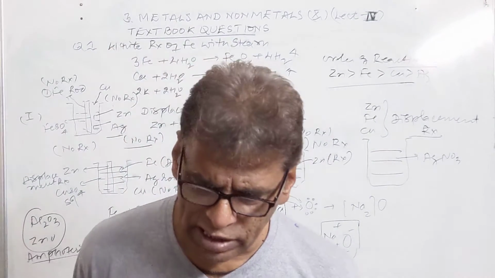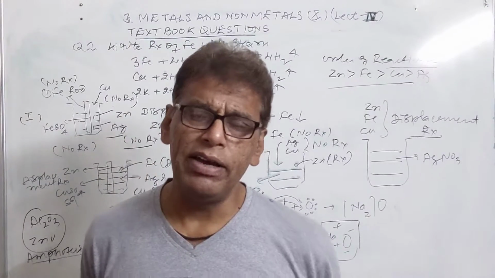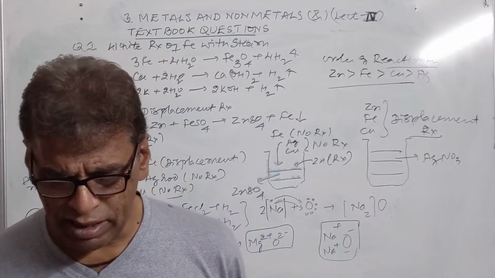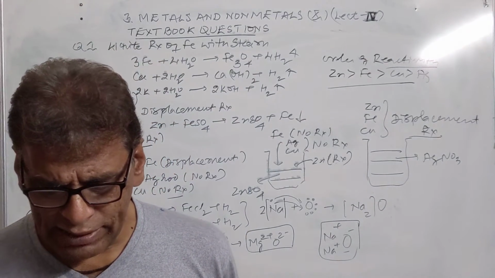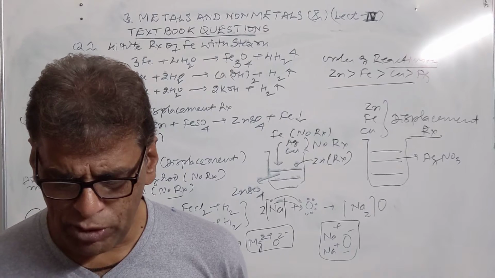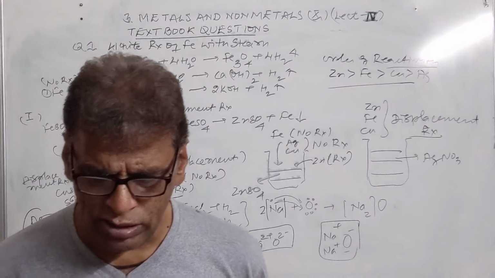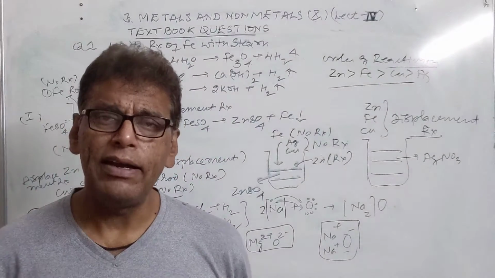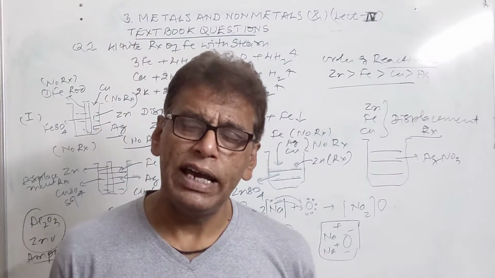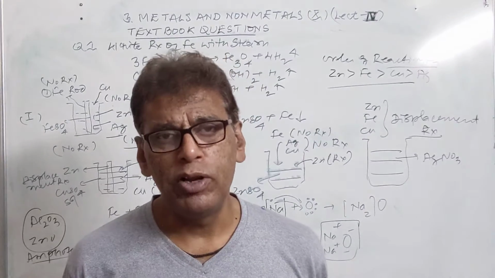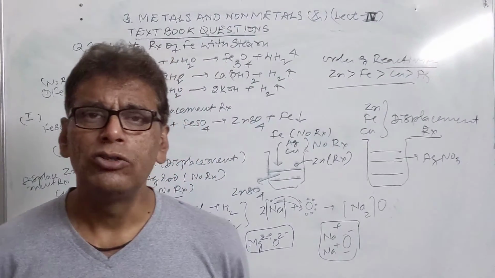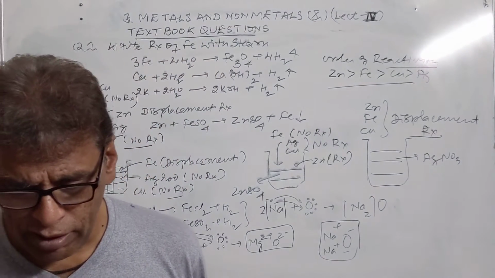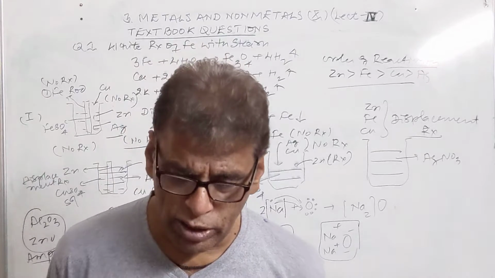Name a non-metal which conducts electricity. Graphite, an allotrope of carbon, has free electrons, that's why it can conduct electricity. An element X reacting with oxygen produces X2O. This oxide dissolves in water and turns blue litmus red. So for blue litmus red, keep in mind ABR: A stands for acid, B for blue, R for red. So an acidic oxide turns blue litmus red. So it might be a non-metal whose oxide has turned blue litmus red.